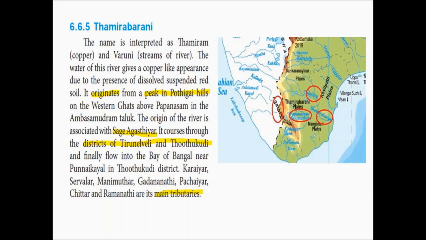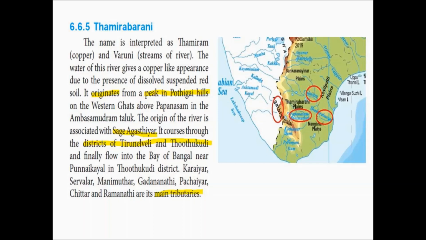The origin of the river is associated with sage Agastya. There is a story or history about this river, that is about the formation and origin of this river, which is linked with the sage Agastya Munivar.